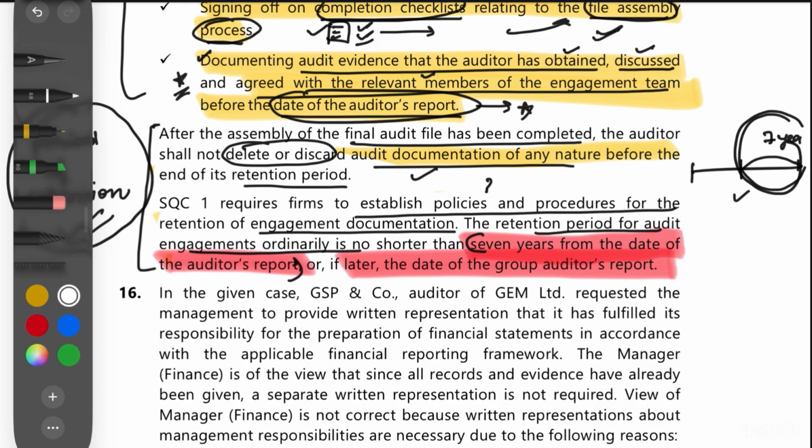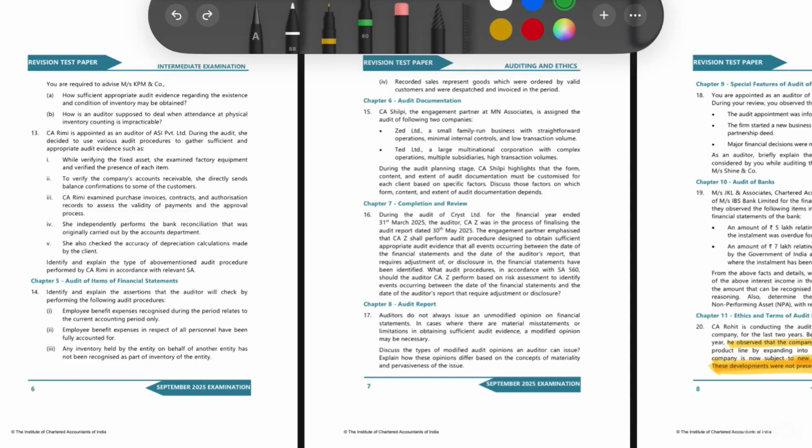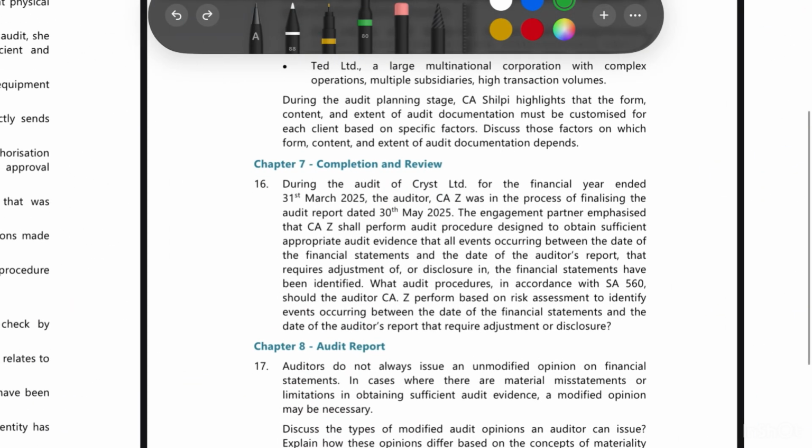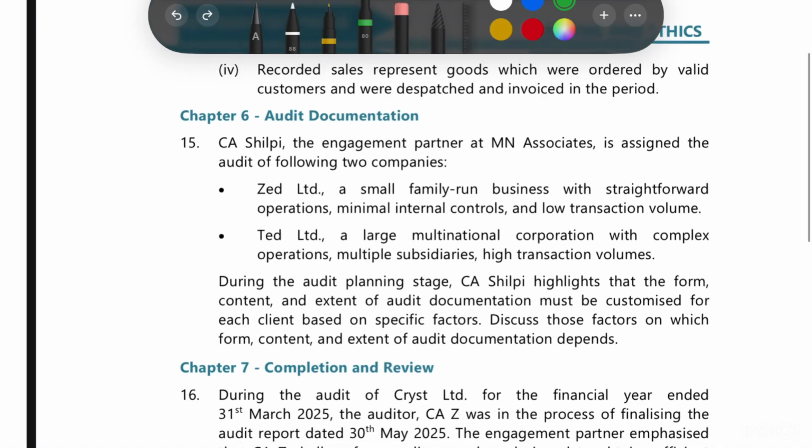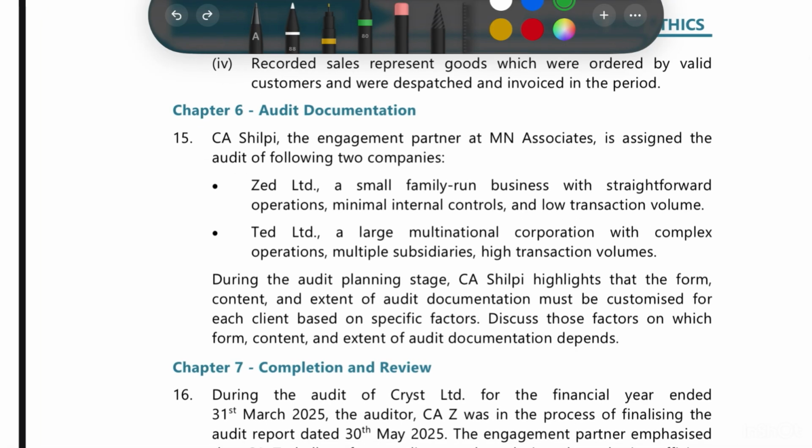Then in case of a group auditor's report, it will be the later date on which it is published. Now we are going to discuss the September 2025 RTP question for audit documentation. Here let's try to understand and read the case study to see what they are trying to ask. Let's first start from the last line, that is: discuss the factors on which the form, content and extent of the audit documentation depends.